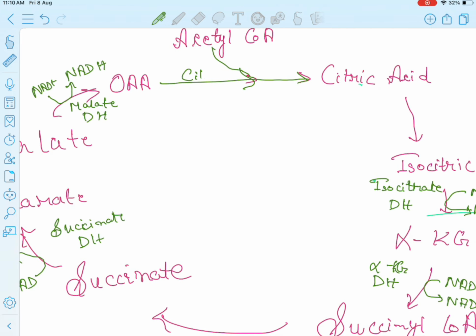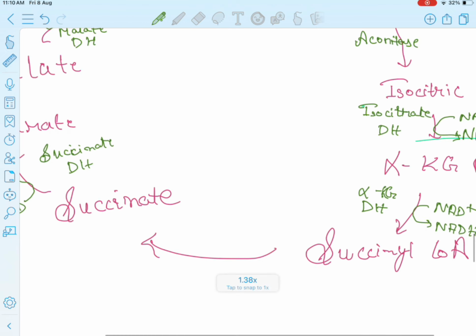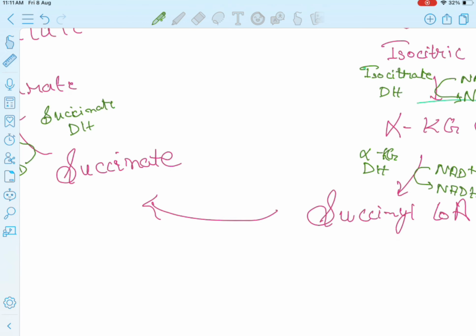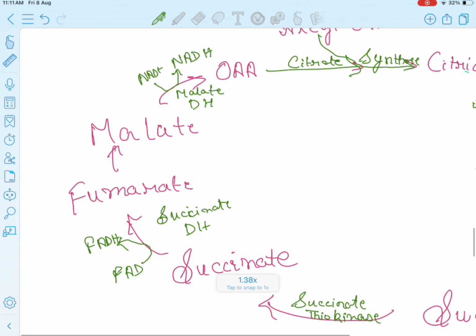After this, other enzymes are, as I told you, citrate synthase, then aconitase, then succinate thiokinase, and then the fumarase.